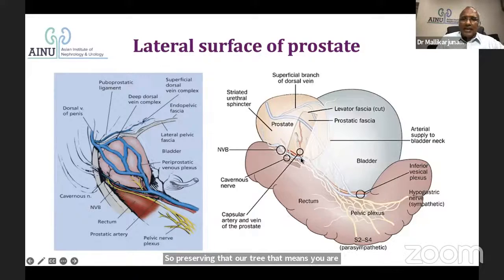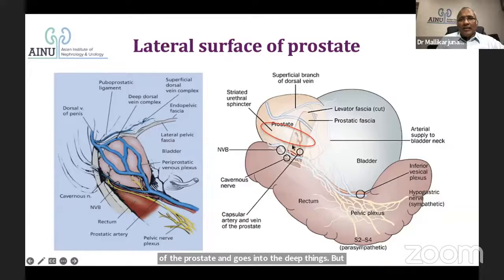Taking out that artery means you're taking out a significant number of vessels. You should understand when you see this anatomy every time, you see this small area which is the lateral aspect of the prostate. Anteriorly, you have a lot of veins which are coming near the deep venous complex, and which serve the anterolateral aspect of the prostate and descend down into the posterolateral angle of the prostate and go into the deep veins. But there is some surface of the prostate which is bare.